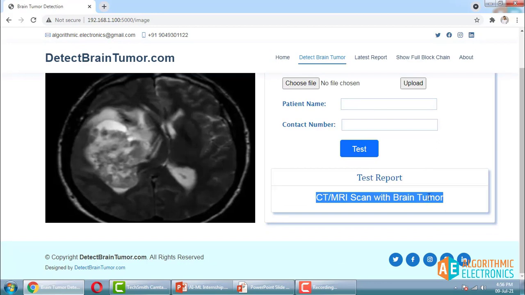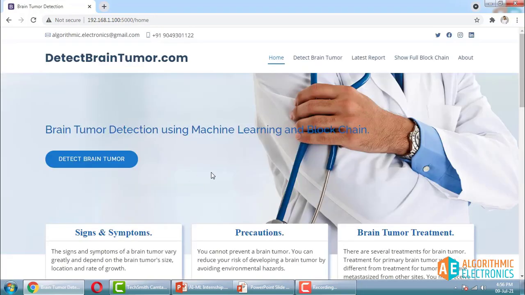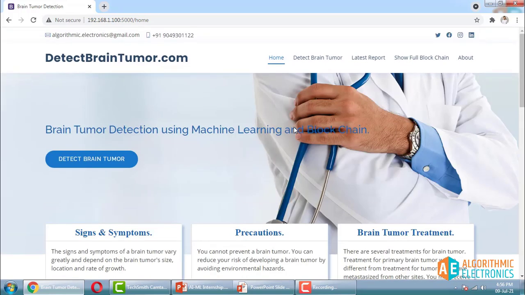This is a computer vision based application, brain tumor detection using machine learning or deep learning. Similar kinds of projects and similar kinds of user interface. Of course the user interface will change as per your design, but similar things you can design in the internship projects. Not exactly the same, but similar kinds of projects you can consider.